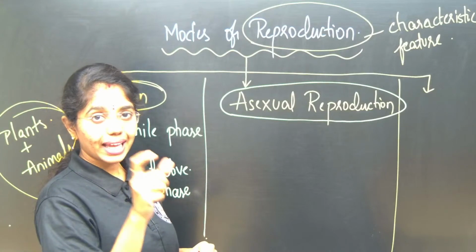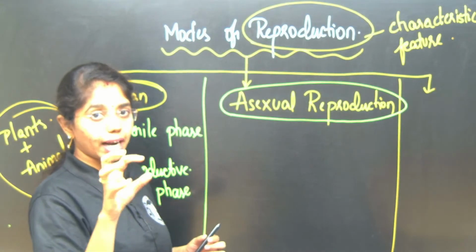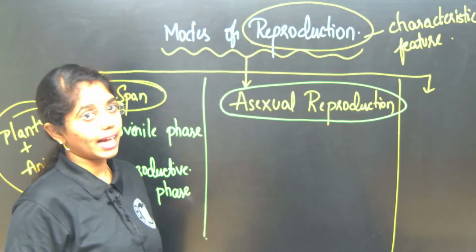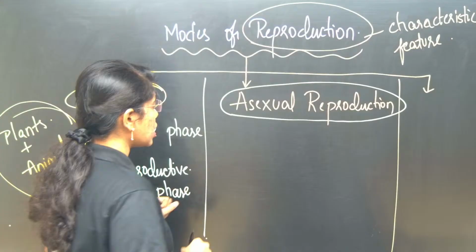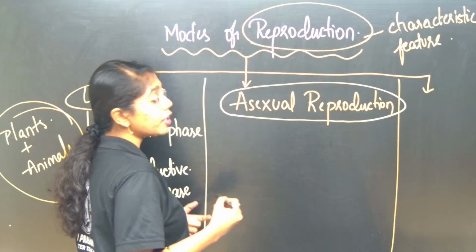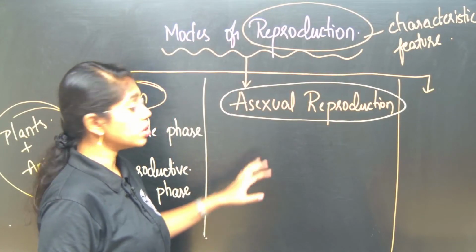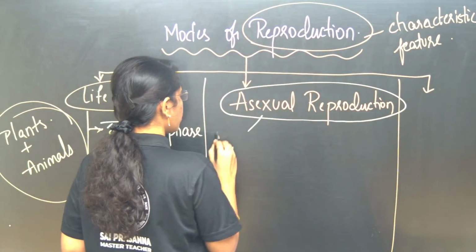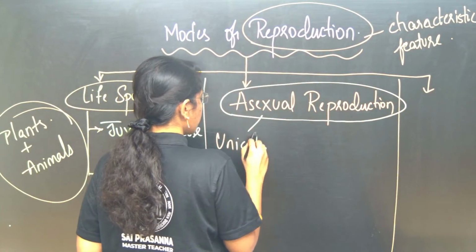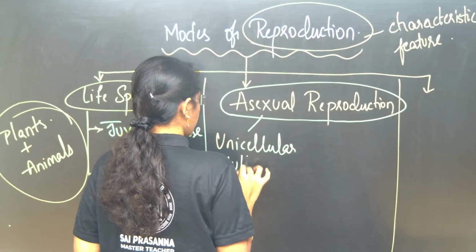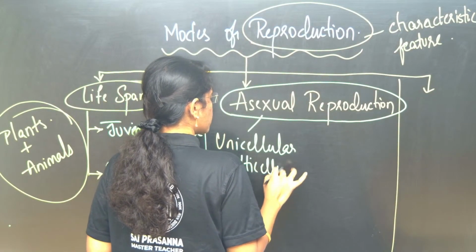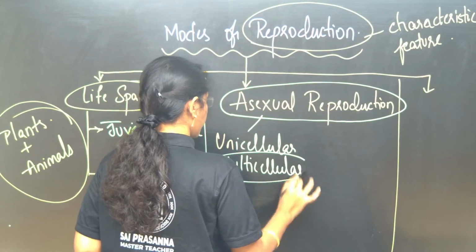Okay, like from any part of the plant a new plant body is formed, that is said as vegetative propagation. So here under asexual reproduction you have many different types of asexual reproduction. We will see both for unicellular and multicellular organisms like animals over here.